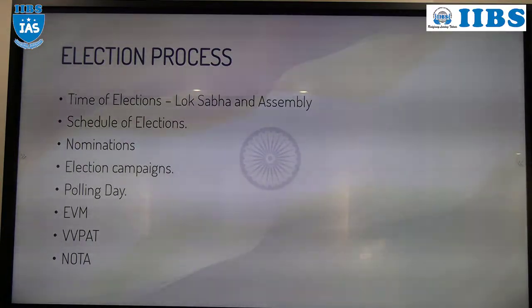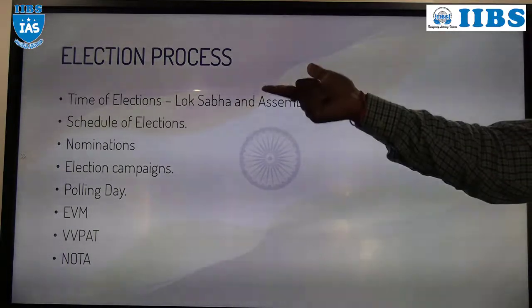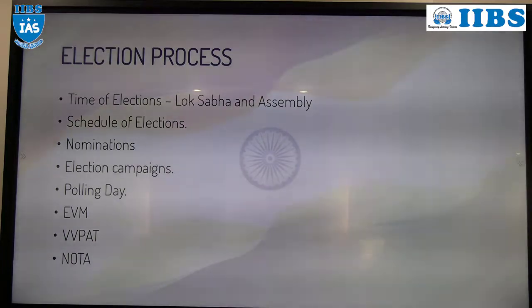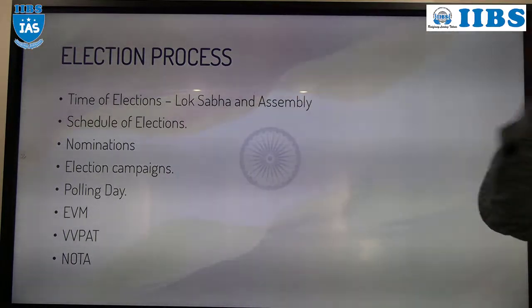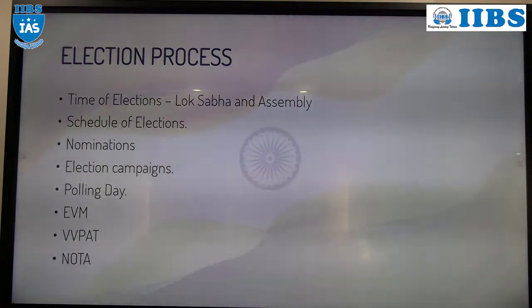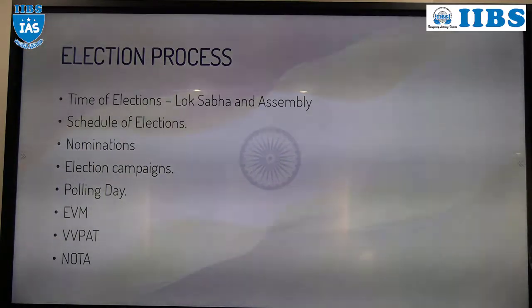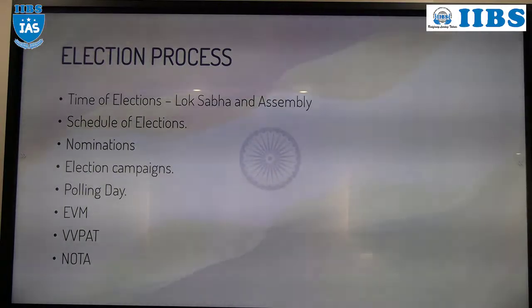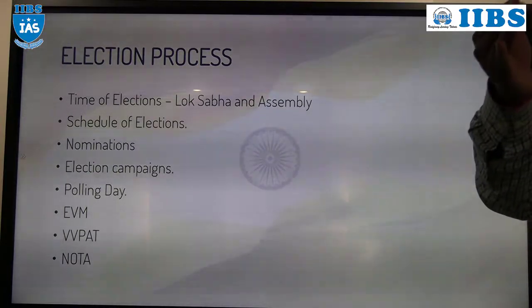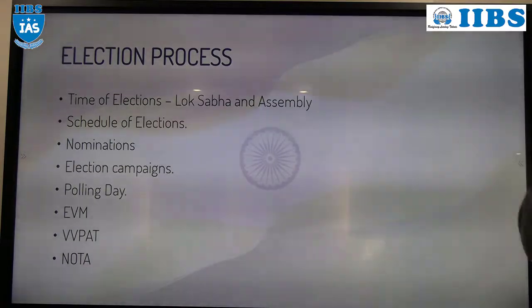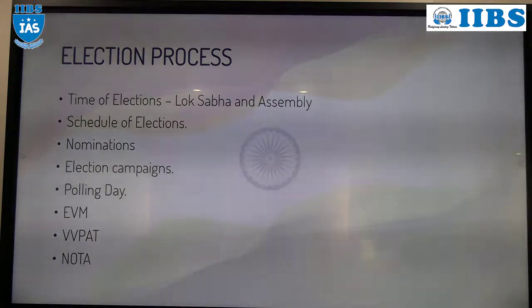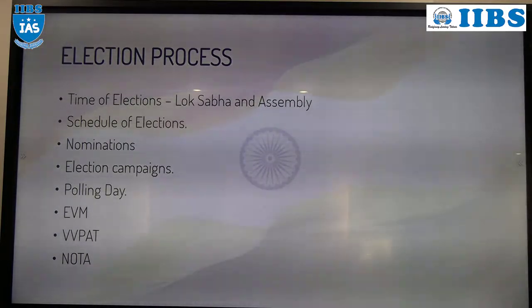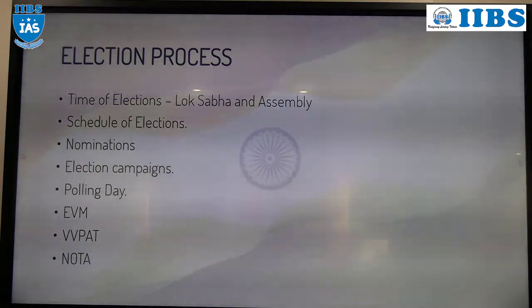That means the gap between the last session of the Lok Sabha and the newly elected session of the Lok Sabha should not be more than 6 months. Understood? So the Election Commission of India will conduct the Lok Sabha election before the completion of 5 years. But if the Lok Sabha is dissolved after 2 years or 3 years, at that time also the Election Commission of India will conduct the by-elections.